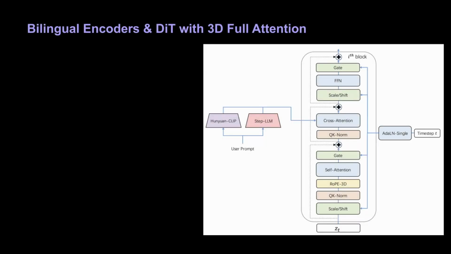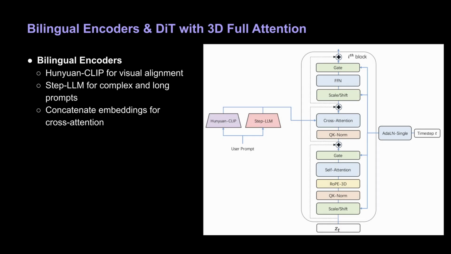Next, StepVideo-T2V processes user prompts with two bilingual encoders. One is short but strongly aligned with the visual space. The other can handle very long and complex text inputs. By concatenating their outputs, the model supports variable length prompts in both Chinese and English.